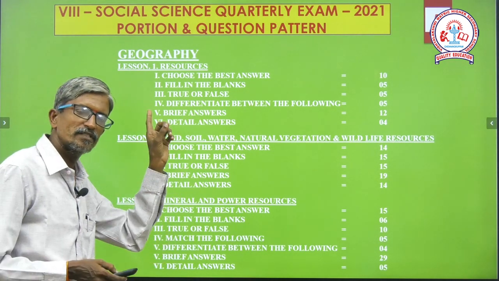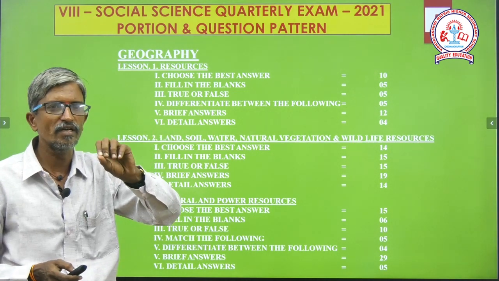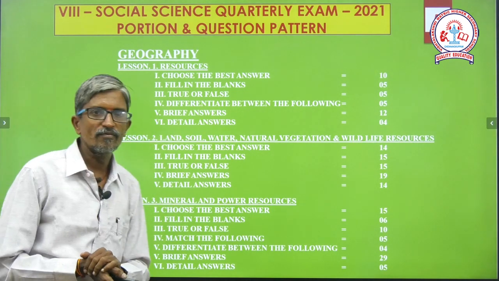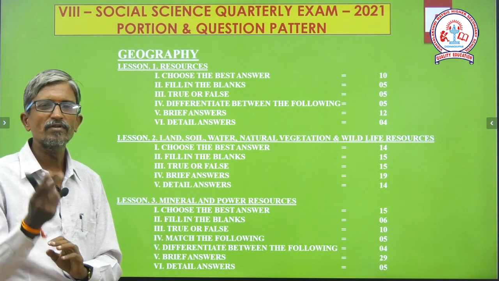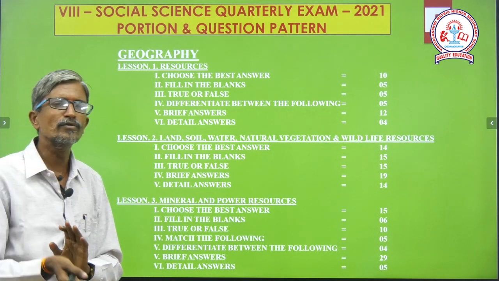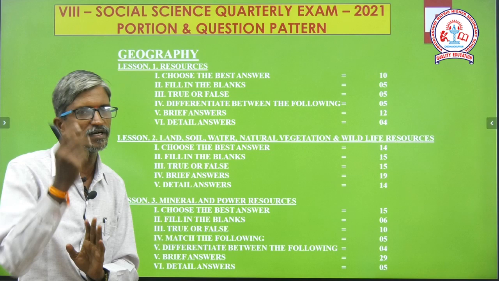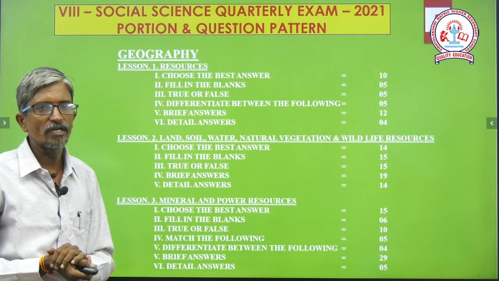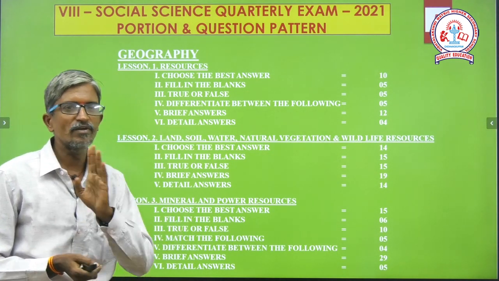Okay, from first chapter number 1 we are going to discuss totally 10. Then Roman number 5 brief answer, not more than 2 points, or some questions carrying just 1 or 2 words also. Totally 12 questions we are going to write, and detail only 4.